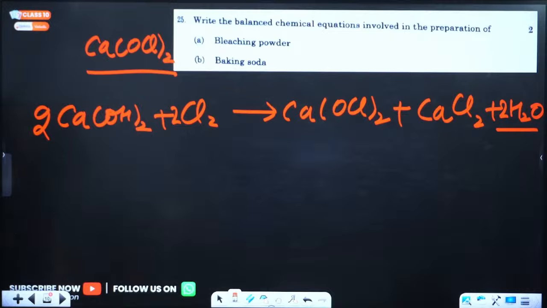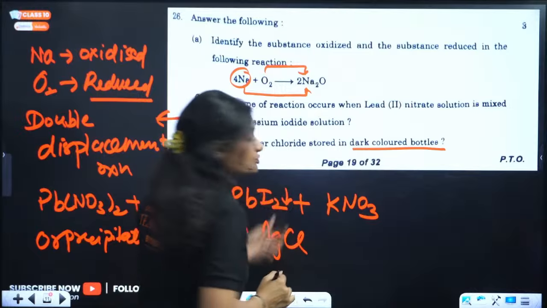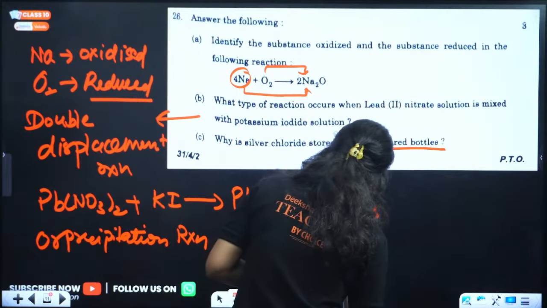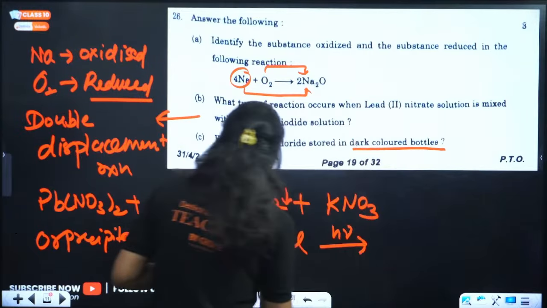Why is silver chloride stored in dark colored bottles? So why do you store silver chloride in dark colored bottles? The reason is, my dear students, this is AgCl, right? If it gets exposed to sunlight, then it decomposes, it undergoes photolytic decomposition and forms silver and gives chlorine gas.